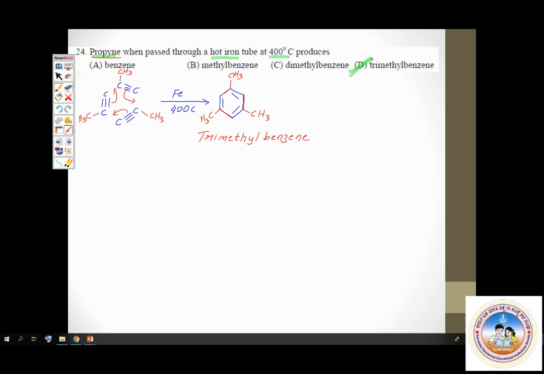Trimethyl benzene. So mark it as an important question. You must observe carefully. Hope you all understood this. That was a question on propyne trimerizing to give you trimethyl benzene. Good. I think these are all the questions related to alkynes. Now let's see if there is one more question related to alkynes, or we'll move on to the next and last section in this chapter, aromatic hydrocarbons. Please note down this reaction, all of you.